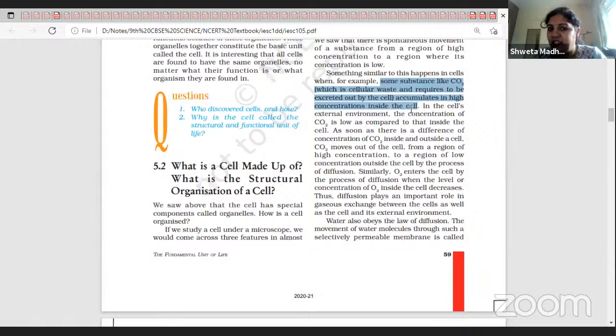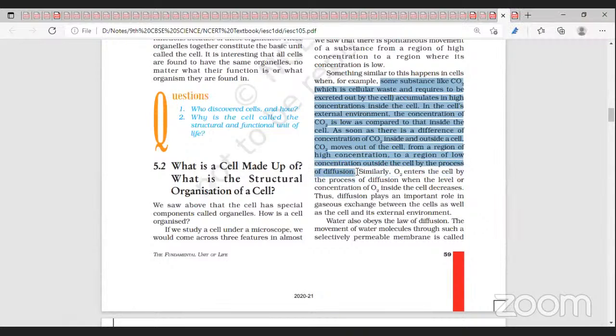In the external environment, the concentration of CO2 is low compared to that inside the cell. So as soon as there is a difference in concentration of CO2 inside and outside the cell, CO2 moves out of the cell from a region of higher concentration to a region of lower concentration by the process of diffusion.